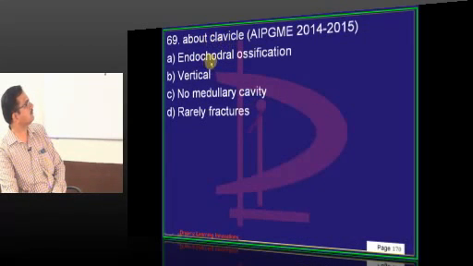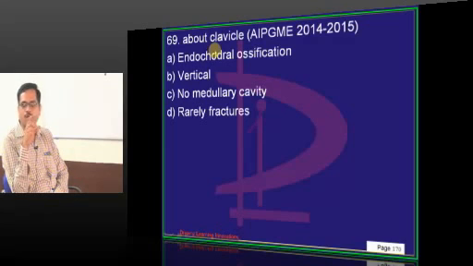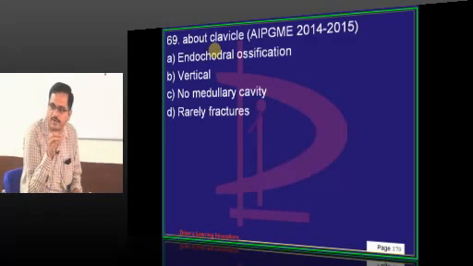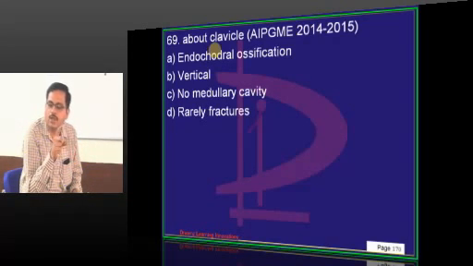About clavicle, what type of ossification? It is membranous ossification, intramembranous ossification. It is the only long bone which is horizontally placed. There is no medullary cavity in clavicle. Normally, all the long bones are provided with a central cavity where you find bone marrow. So, that is called medullary cavity. So, this is a long bone without medullary cavity, long bone pierced by cutaneous nerves.